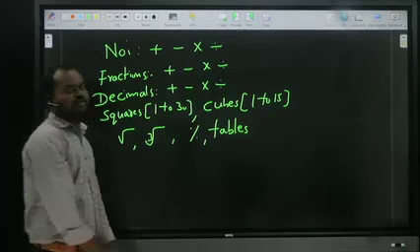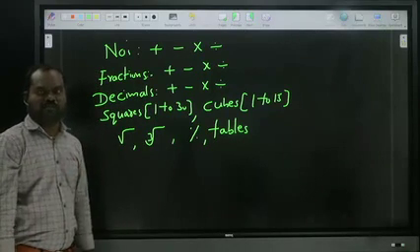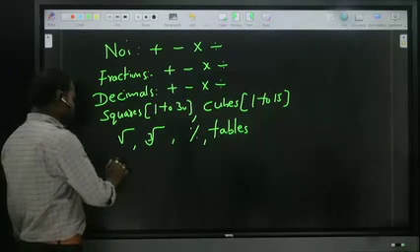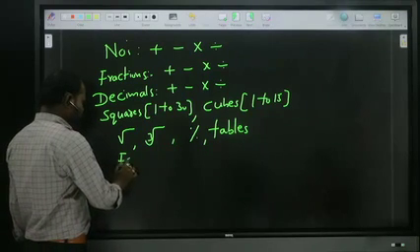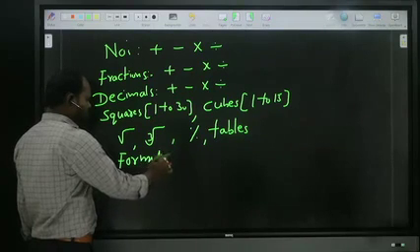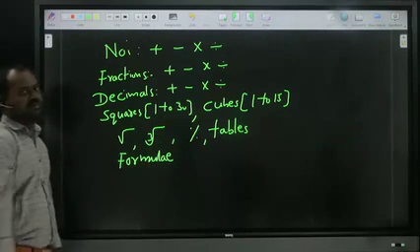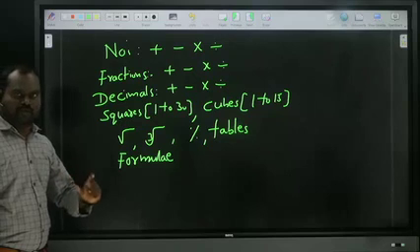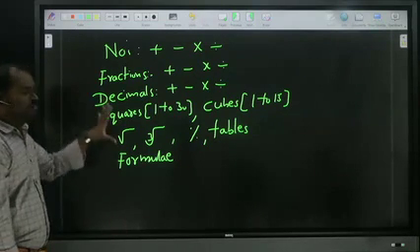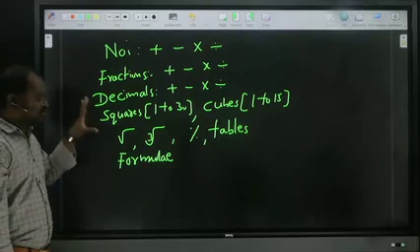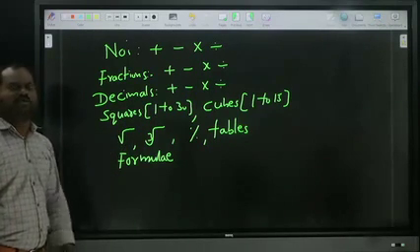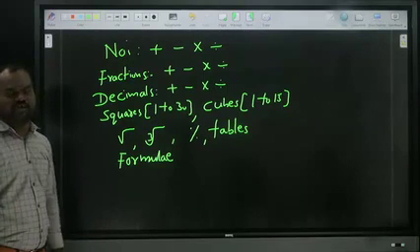Tables, minimum 1 to 20 is mandatory, compulsory; minimum 1 to 20 we have to know the tables. And next, formulae, some basic formulae like a plus b whole square, a minus b whole square, a plus b whole cube, such kind of basic formulae. These are all the primary and mandatory things. If you have command on all these concepts, then easily you can get those five marks in your examinations.